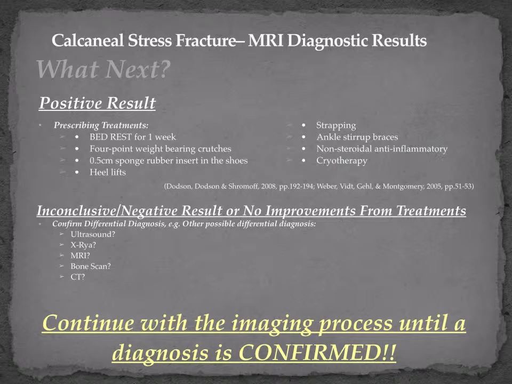Then you would impose methods to offload the pressure from the fractured calcaneus. We can do this by having the patient walk with 4-point weight bearing crutches, or putting 0.5 cm sponge rubber under the calcaneus inside the shoe, heel lifts, strapping, or even ankle stirrup braces. Even though we reduce the pressure on the area, there will still be pain from that region. For this, we can offer cryotherapy or non-steroidal anti-inflammatory medications such as aspirin. If the results were inconclusive, or there is no improvement from treatment, we would continue down the ladder of morbidity to find a further provisional diagnosis.